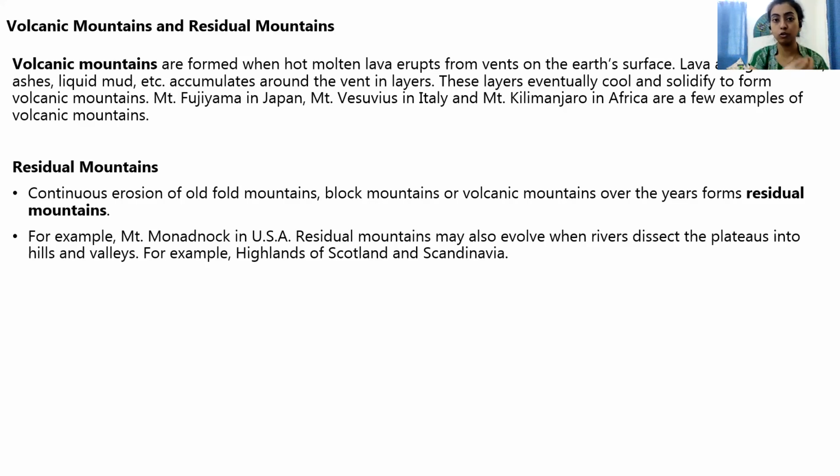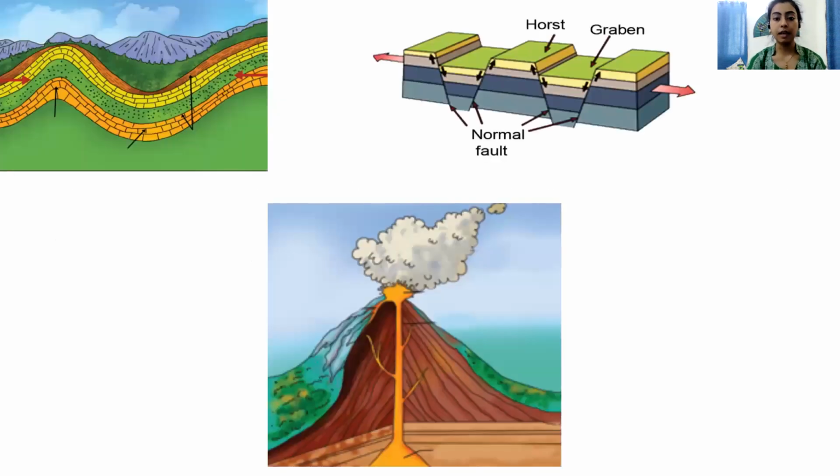So from erosion of those old fold mountains, block mountains or volcanic mountains, because of the erosion of these three types of mountains, residual mountains are formed. For example, Mount Monadnock in USA, then highlands of Scotland and Scandinavia. These are examples of residual mountains. Okay, so these were the four types of mountains that we have already explained: fold mountains, block mountains, rift valley, volcanic mountains, and residual mountains.